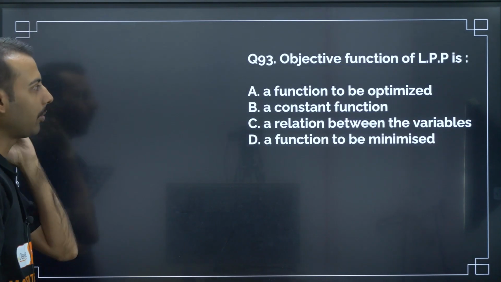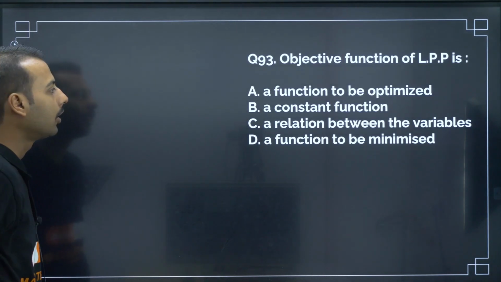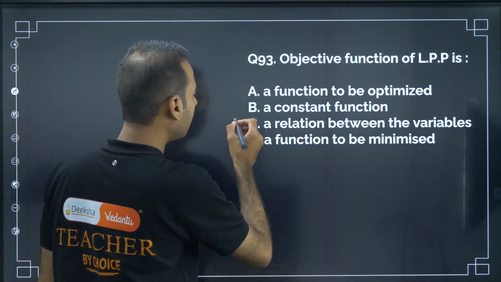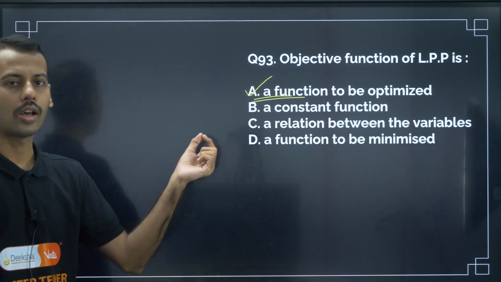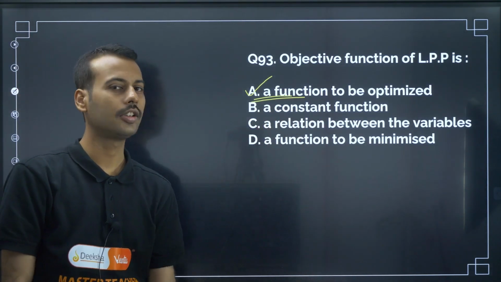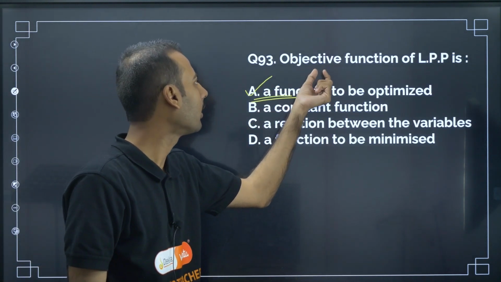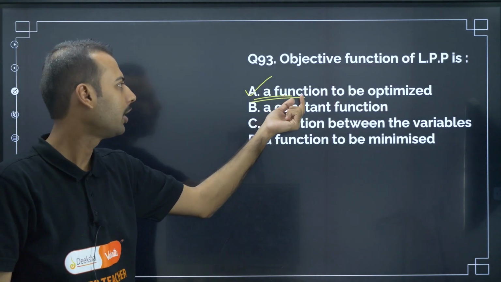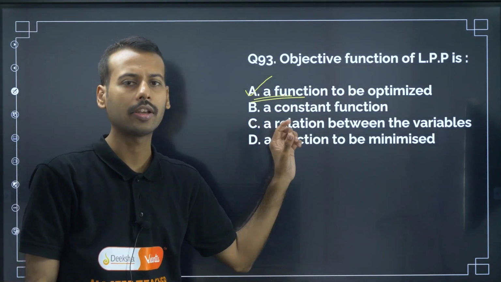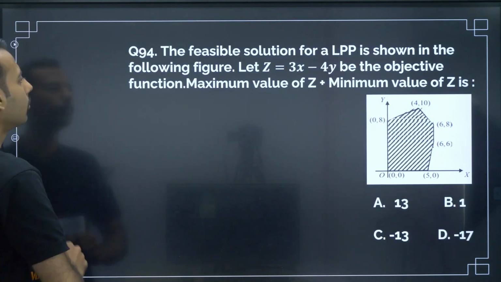Objective function of LPP is the function to be optimized. If you see such a question, hardly in 2 seconds you just have to mark it and move on. It is a theory point only, a synopsis point only. I cannot give much explanation. The objective function of a linear program is one function which has to be optimized. Next, moving to the next question.